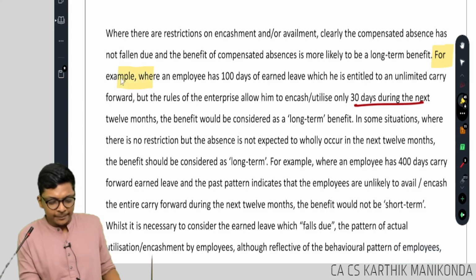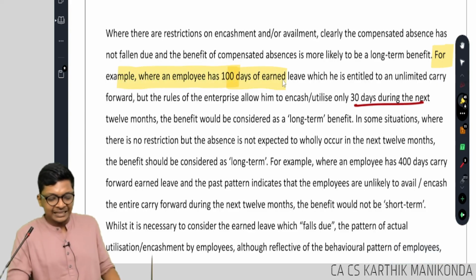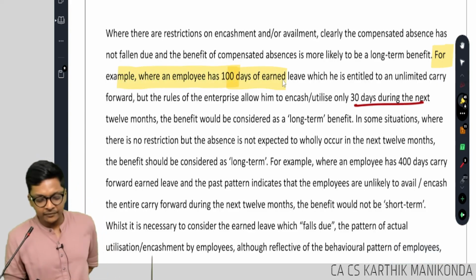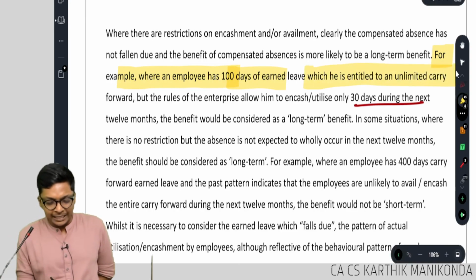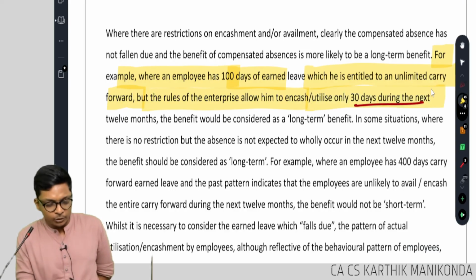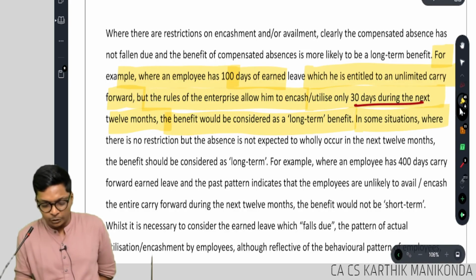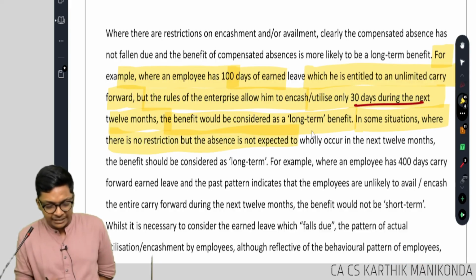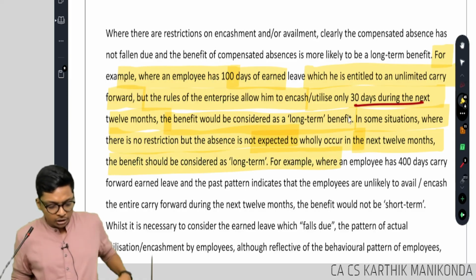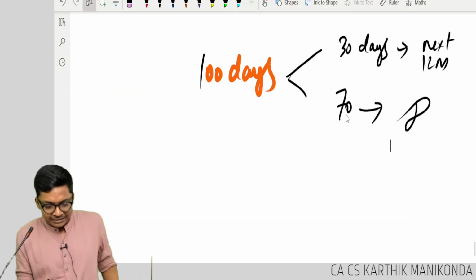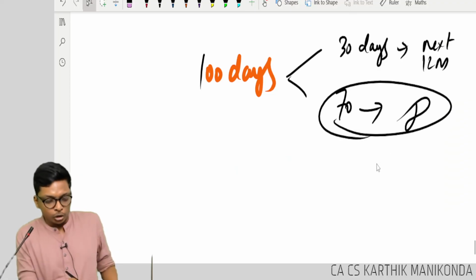For example, where an employee has 100 days of earned leave which is entitled to unlimited carry forward, but the rules of the enterprise allow him to encash 30 during the next 12 months, the benefit will be considered as long term in some situations where there are no restrictions, but the absence is not expected to wholly occur in the next 12 months. Benefit should be considered long term. Here it is trying to say this 70 will be long term.